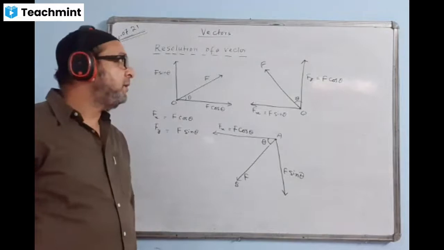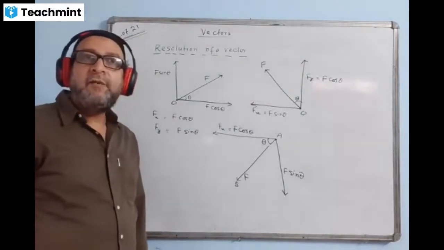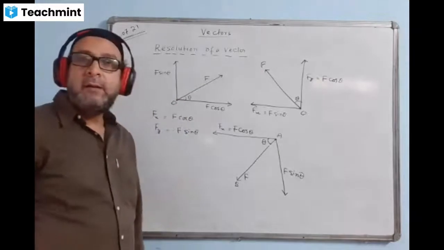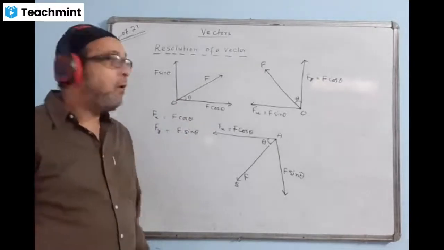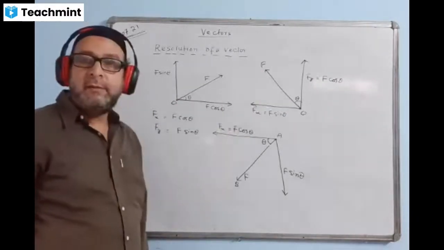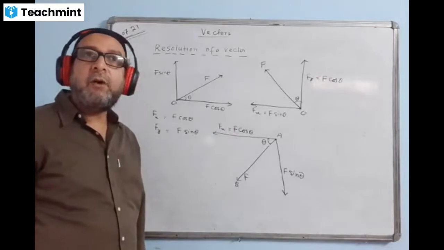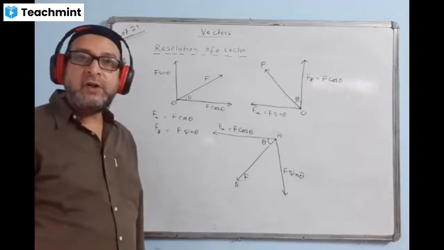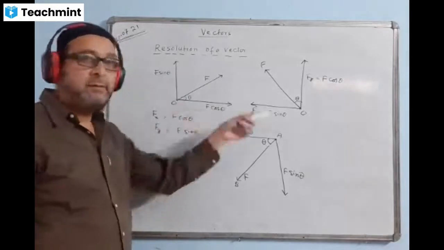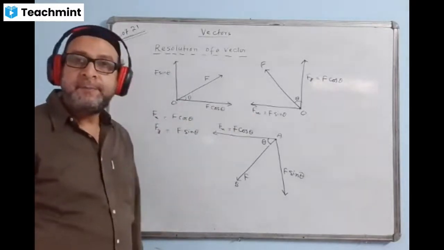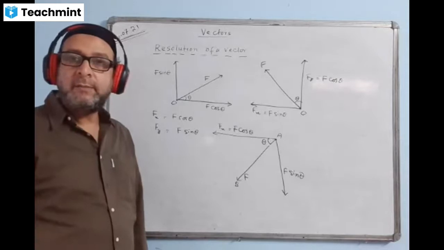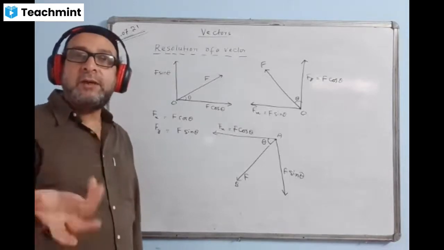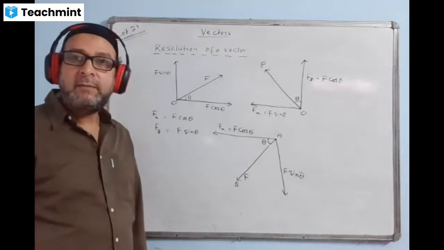That means if a vector makes some angle with the horizontal line or with the vertical line, it resolves into two components. It breaks up into two components, horizontal and vertical. You understood that? At the origin, one component is expressed in terms of cos theta, one will be in terms of sin theta.